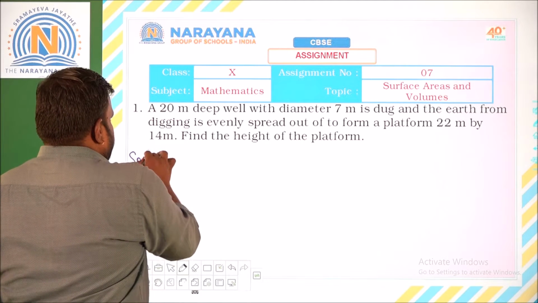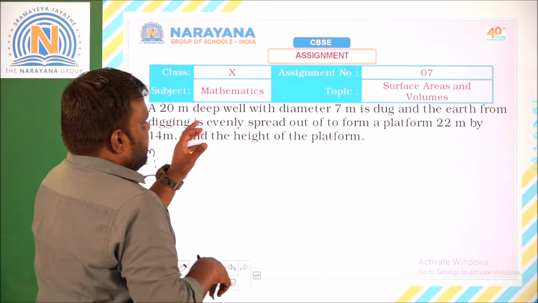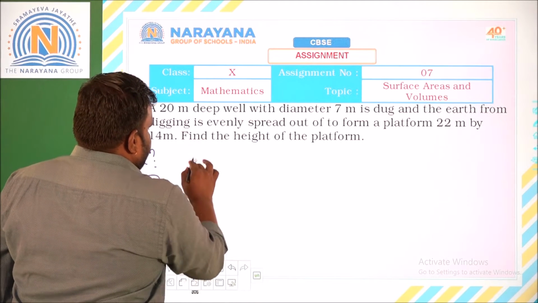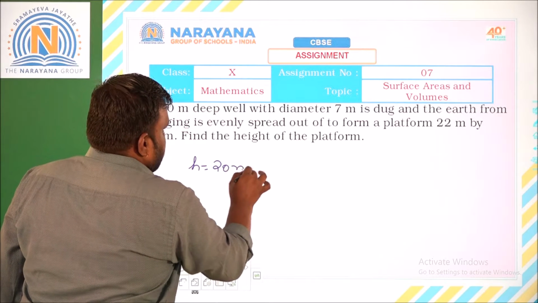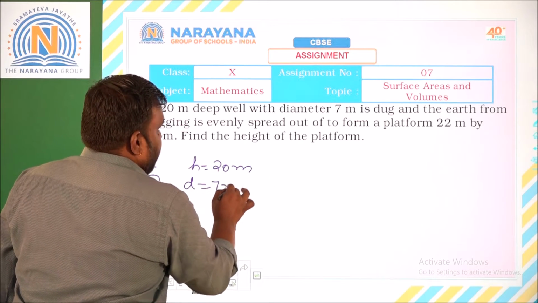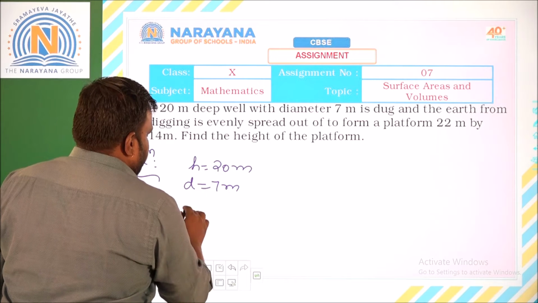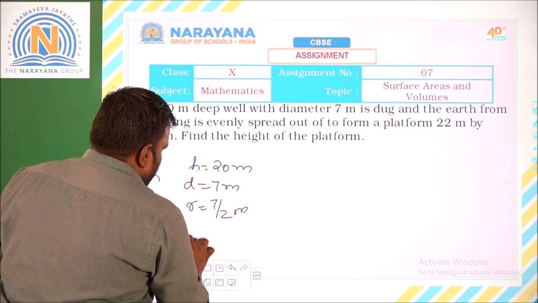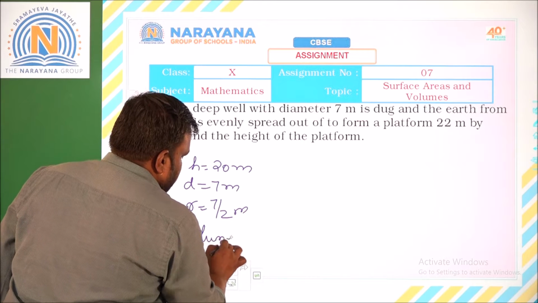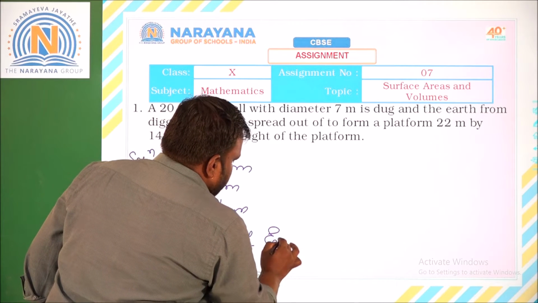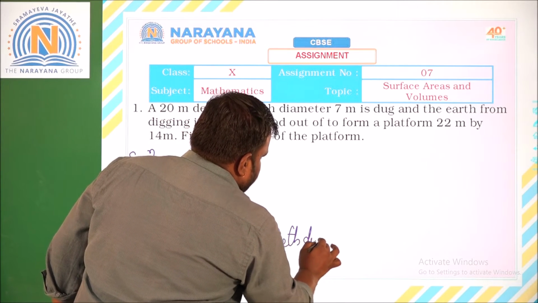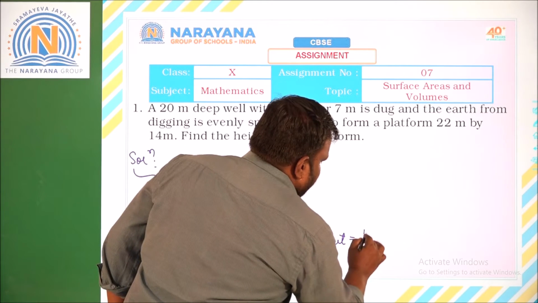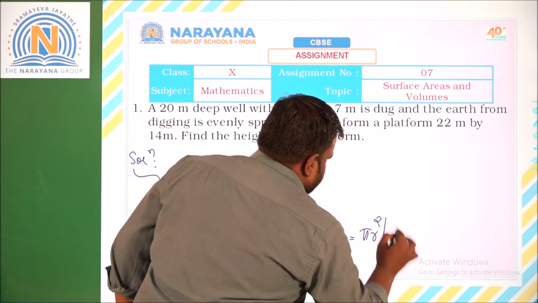When you go for the solution here, so deep well, first let us have the volume of this deep well. So the height, depth is nothing but height is equal to 20 meters and diameter is given for you as 7 meters. So if diameter is 7 for you, R is equal to 7 by 2 meters. Therefore, volume of the earth dug out is nothing but volume of cylinder. Okay, that is equal to pi r square h.